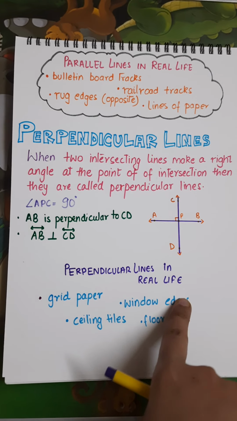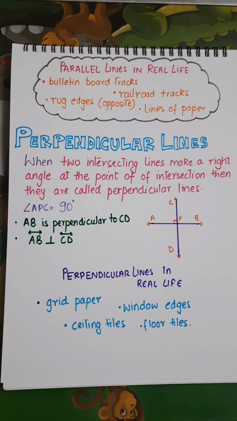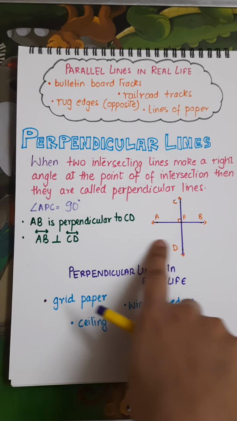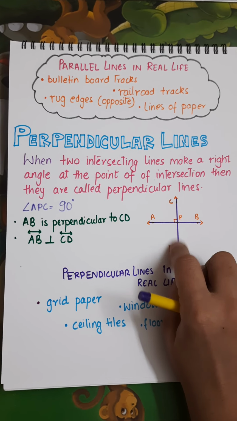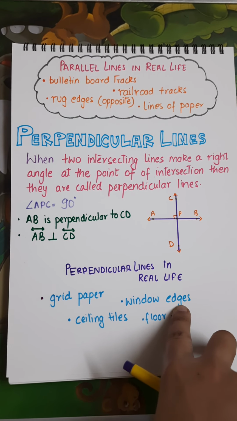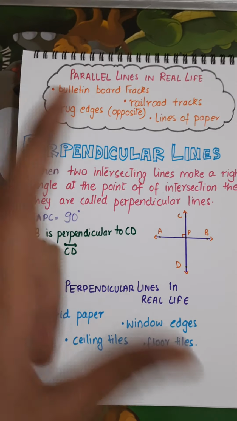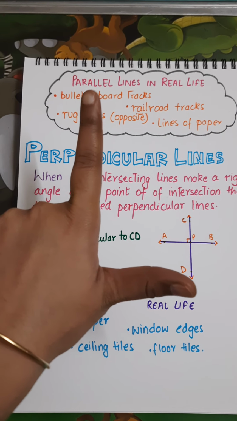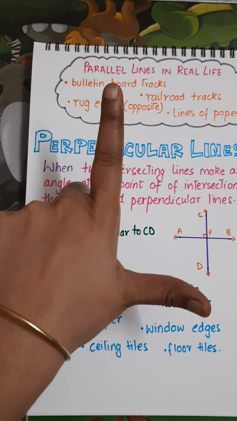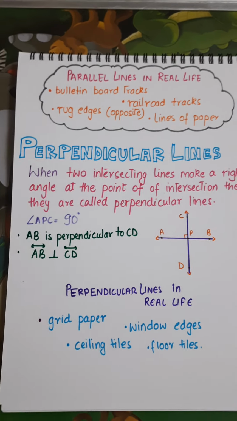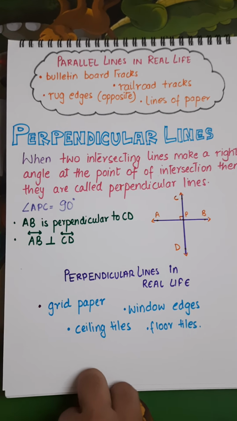So perpendicular lines in real life, we have grid paper. Do you know grid paper? Like your maths notebook, where you have boxes made. They are intersecting at a 90 degree angle. Window edges, like this L shape, the letter L. Yes, like here, this is L. This edge, this intersection, is at 90 degrees. Ceiling tiles, floor tiles. All these are examples of perpendicular lines.